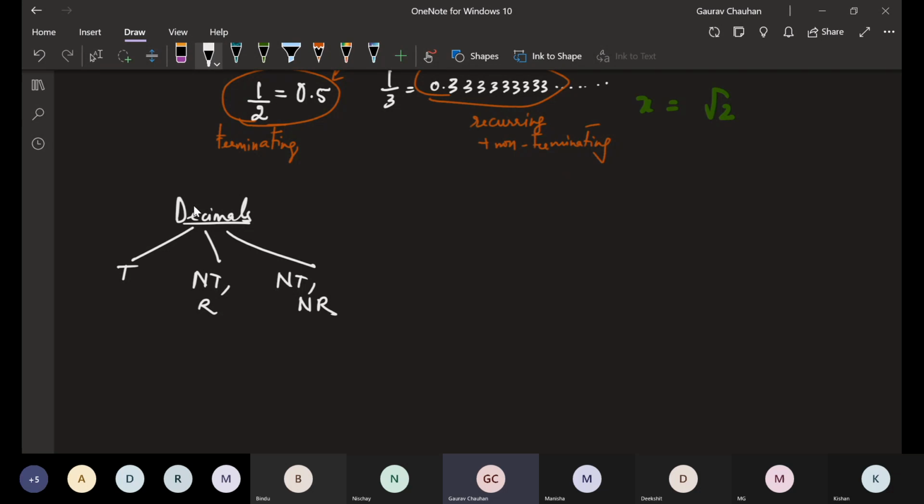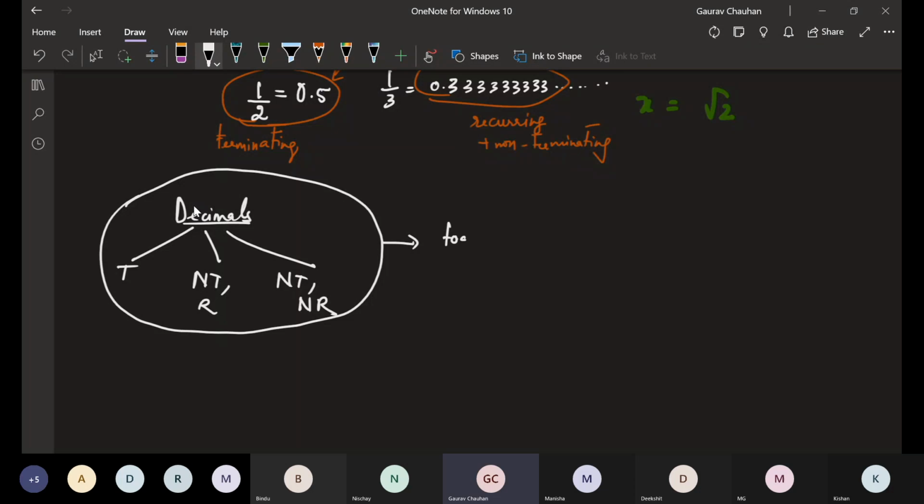But all of these together are called real numbers.